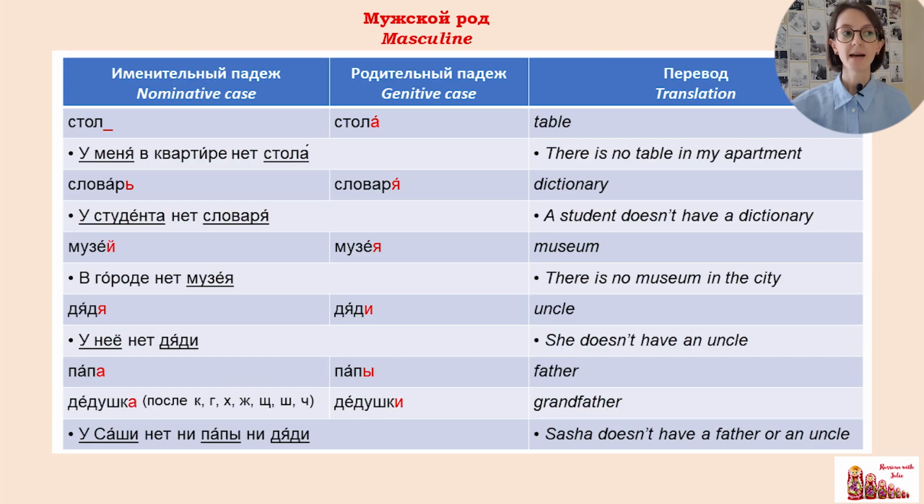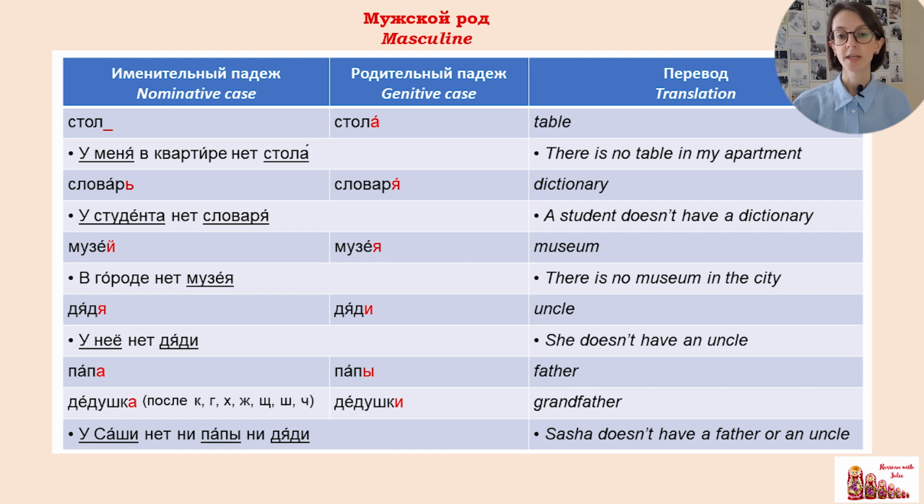We start with masculine nouns, мужской род. If a noun doesn't have an ending, for example, стол, in genitive case it will be стола. For example, у меня в квартире нет стола. If a masculine noun ends with a soft sign, for example, словарь, then the soft sign we change to я. Словарь, словаря. У студента нет словаря.